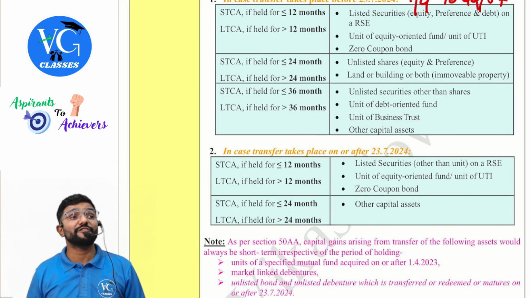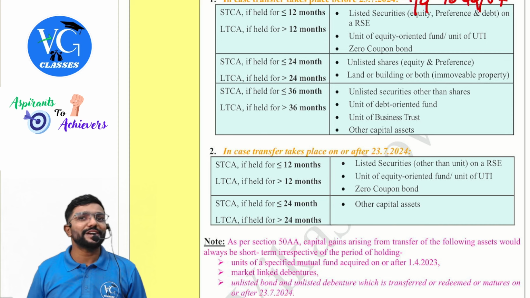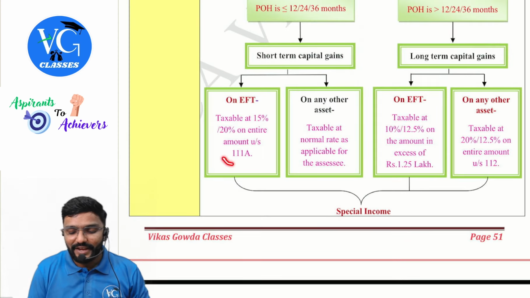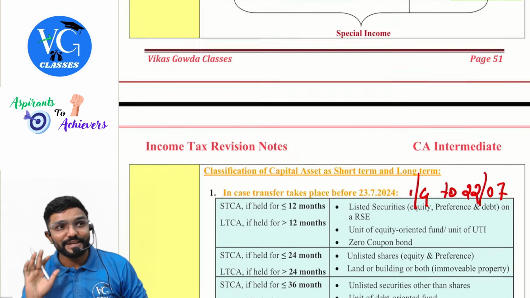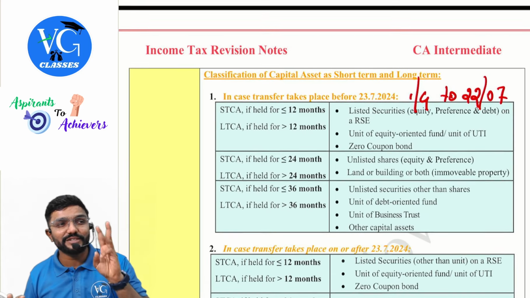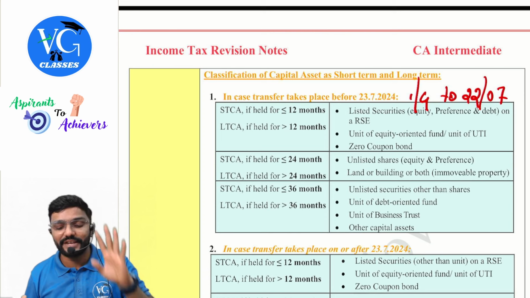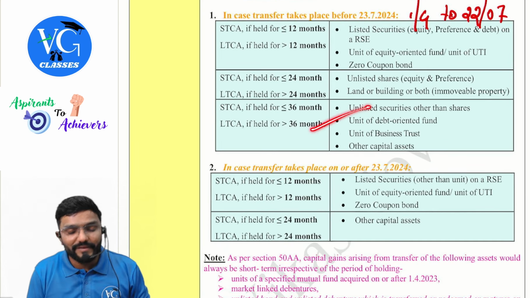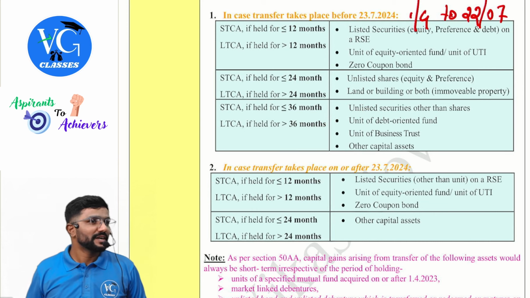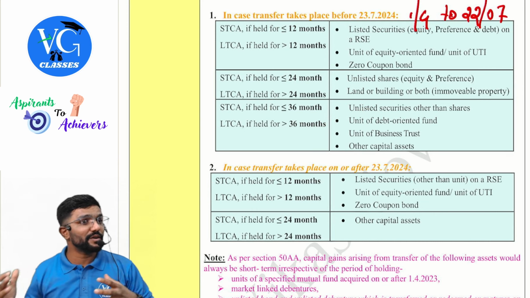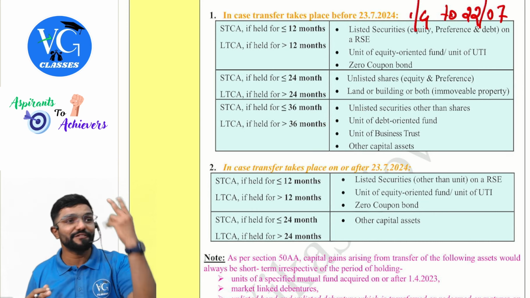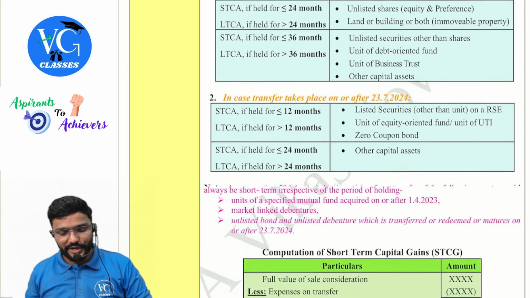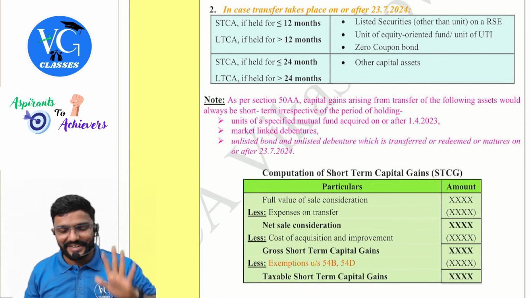Why, sir? It is a part of ETF. Sections 111A and 112A, guys, observe, cover only three assets. What are those? E, F, T. E and F will fall here, whereas T will fall in the last category. Clear? So to decide whether it is short term or long term, please be careful. E and F, 12 months. For T, it is 36 months. Okay, sir. Now it is easy. Madam has made it easy.